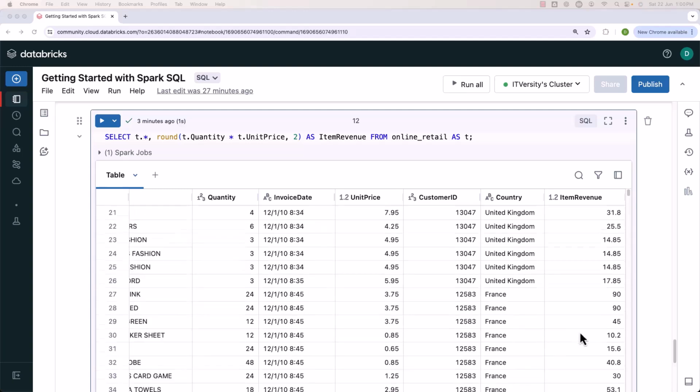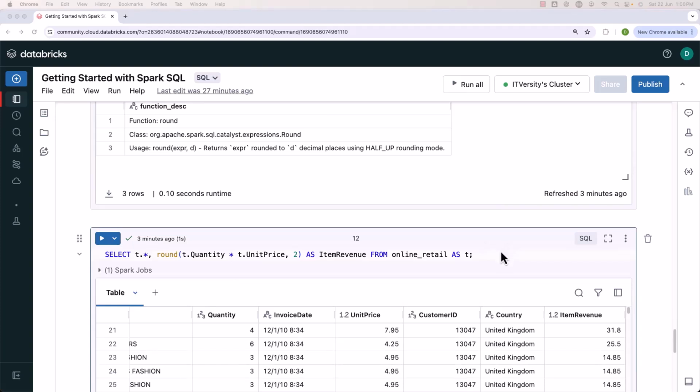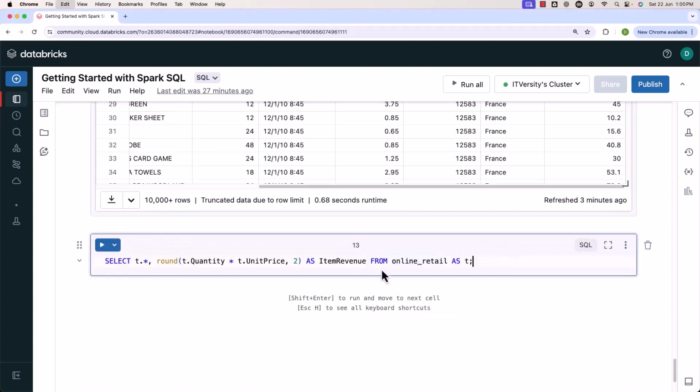Now let me scroll down here. I'll copy this first, then paste here. Here I'll not be displaying all the columns. I'll be using only invoice number. Hence I have to say t dot invoice number. Then I should be able to say round, then pass this expression with number of decimals, so that we compute item level revenue as well. Using this item level revenue, we need to compute invoice level revenue.